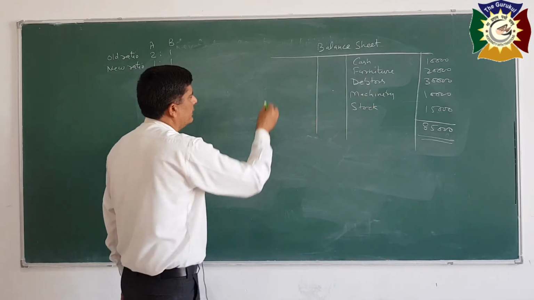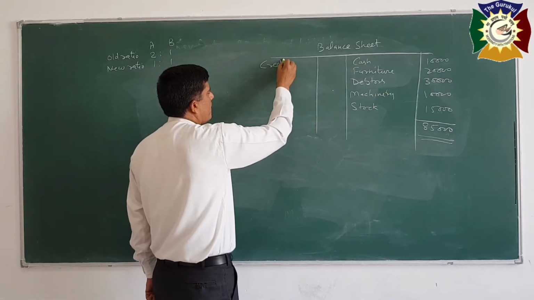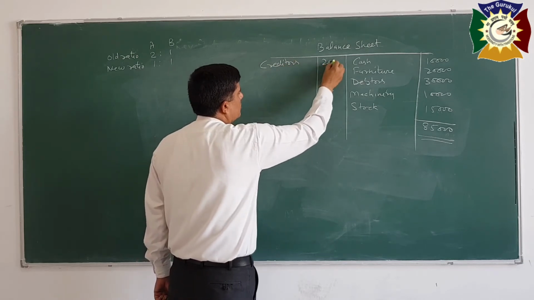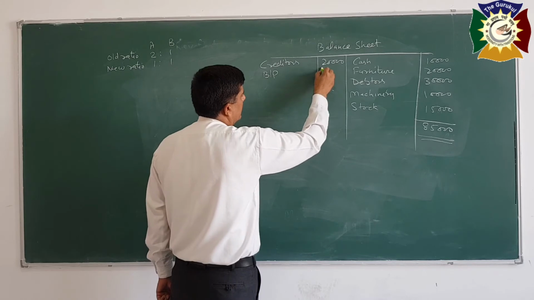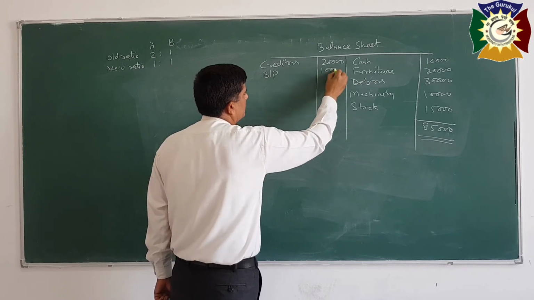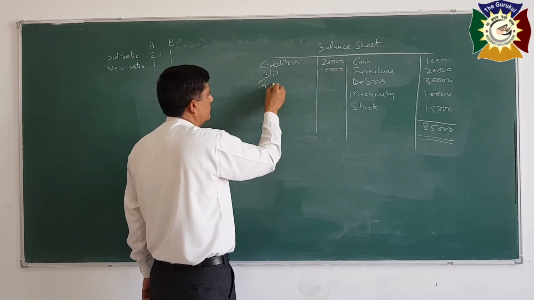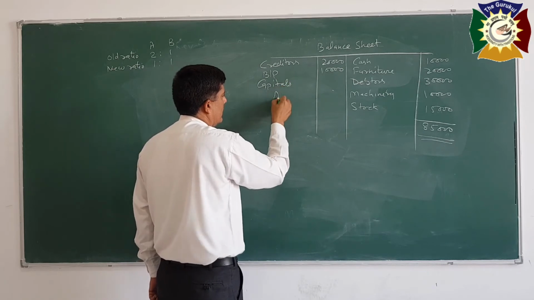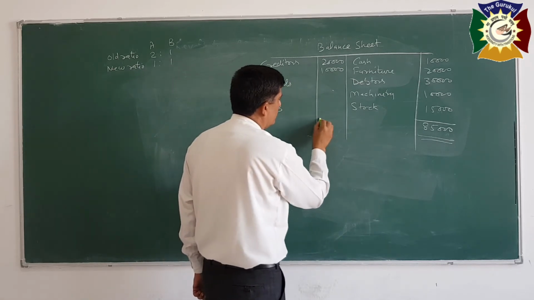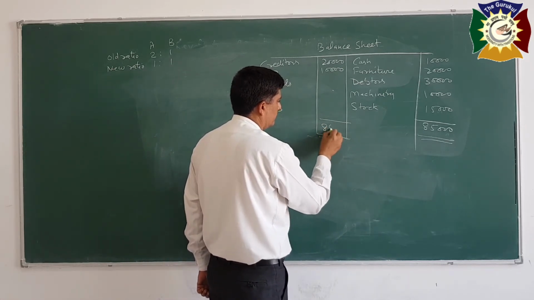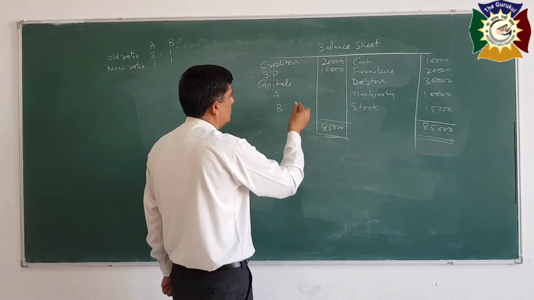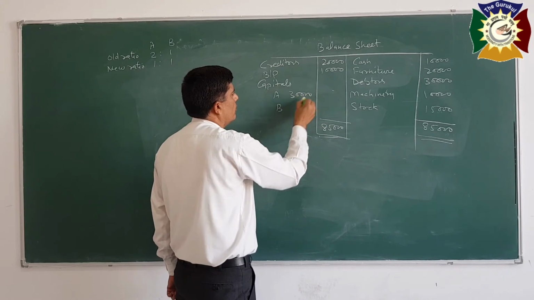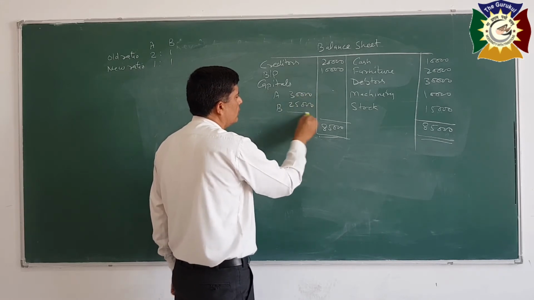On the liability side, creditors 20,000, bills payable 10,000, capitals of A and B. The total should be 85,000. So deduct 30,000, it is 55,000, so capitals total 55,000. So this will be given to you.